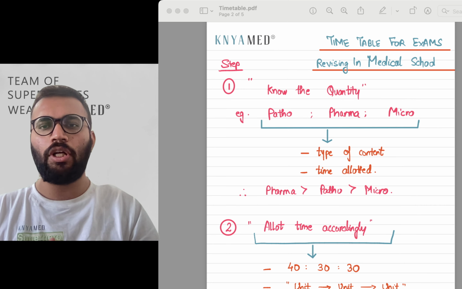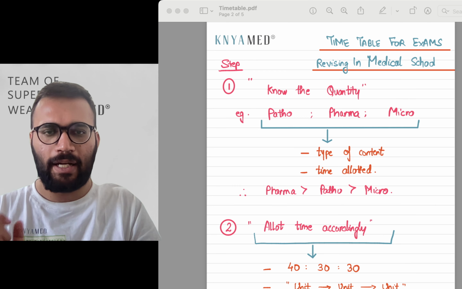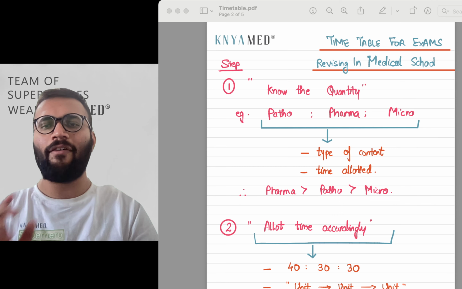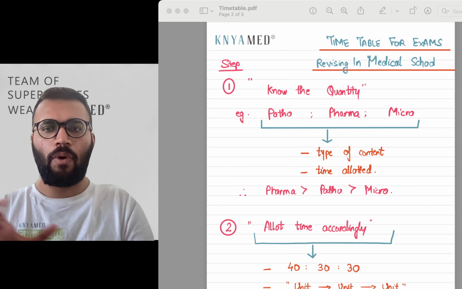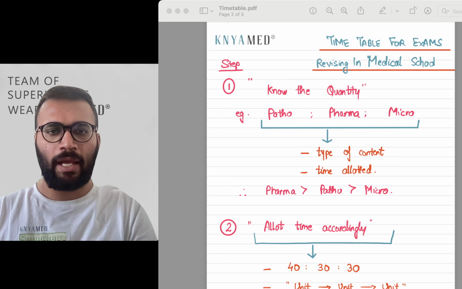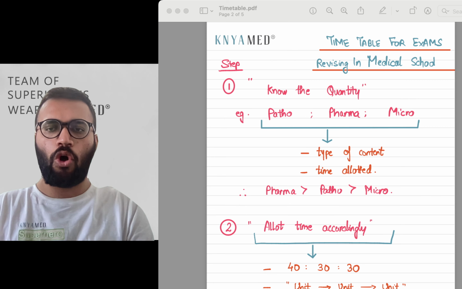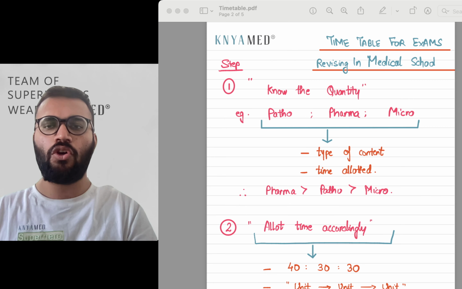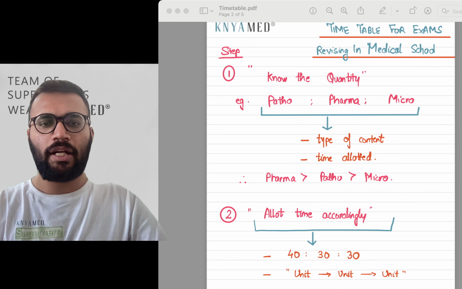Suppose pharma drugs are very difficult to learn, so pharma is most difficult for me, then patho, then micro. Or the quantity is more of pharma than patho than micro. Micro has relatively less quantity because all are bacteria, all are organisms, so you can remember them as they are or learn them systemic wise. Then once you do that, you need to allot the time accordingly.